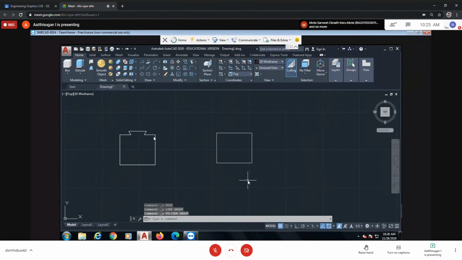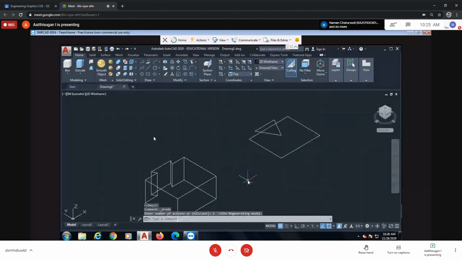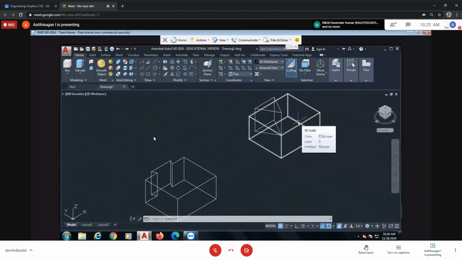Okay, again I'll do it fast. See, initially I draw one rectangle like this, correct? Then I did one triangle like this. Then I did one line of 20 mm. Then I'm moving the triangle there. Then I'll delete the other line. Next, this is in 2D. Again I do the extrude option, I did the extrude of 30 mm. That's it. But this one I did separately. For you, whichever is convenient, we can do.